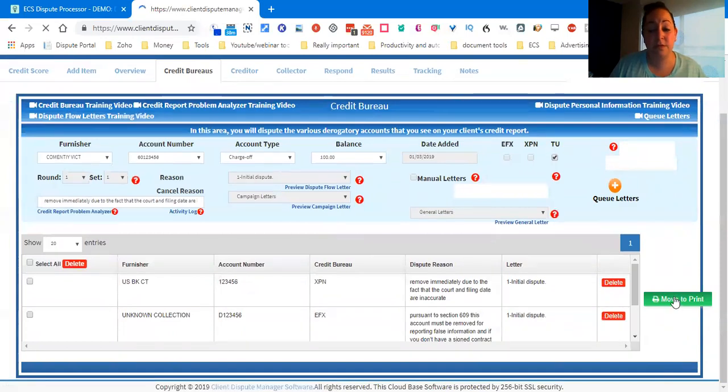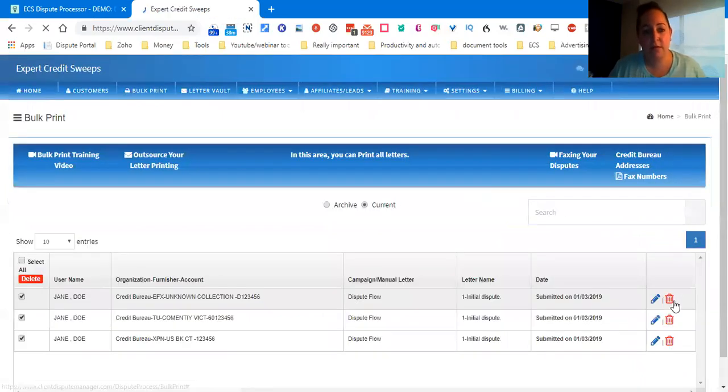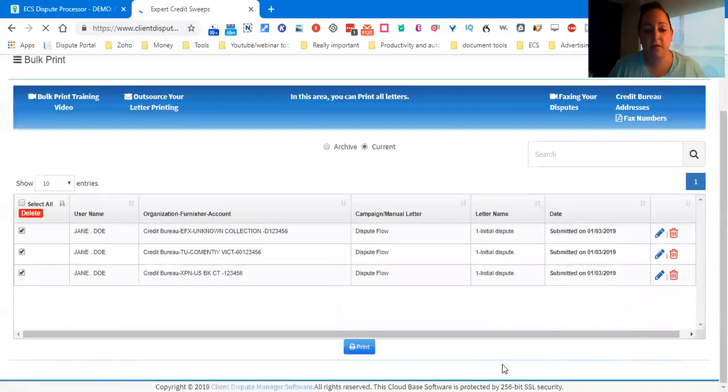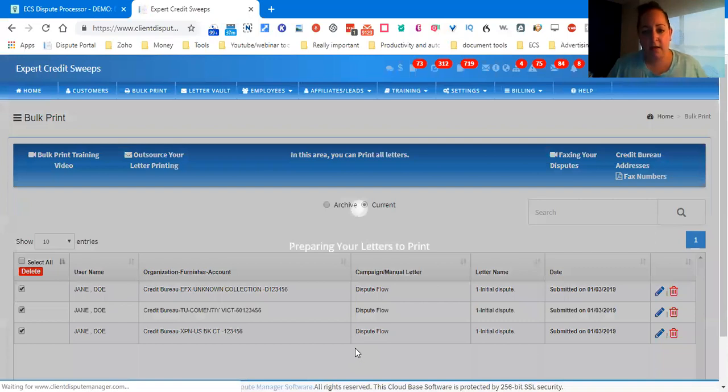Once it moves to print, you're going to be able to choose the letters that you actually want to print. You have to wait for it to load, and now it's showing all 3 of Jane Doe's letters. You click on print. There we go, print.